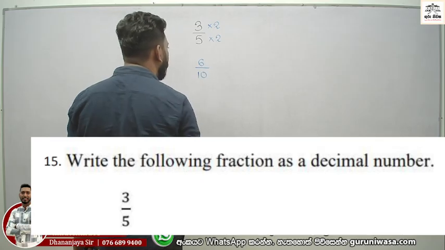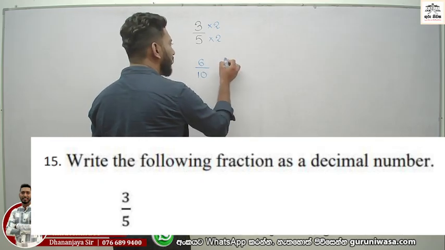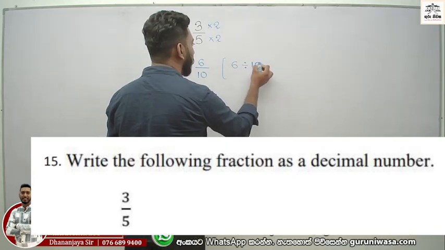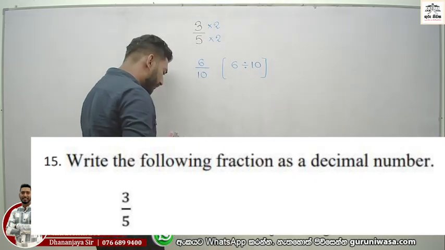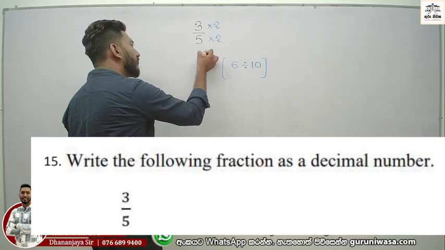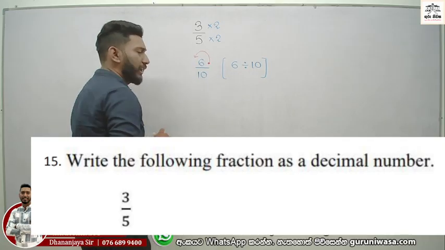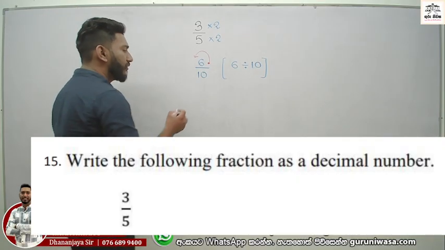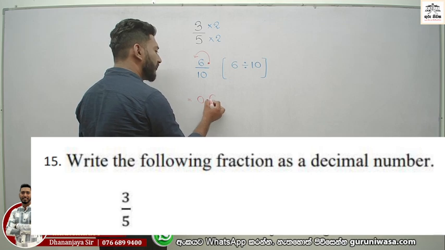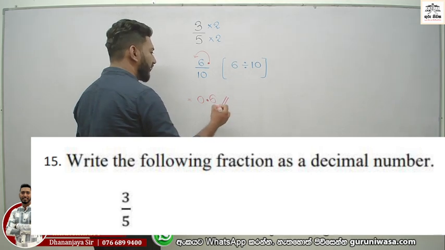And now you know the meaning of that: 6 divided by 10. And now you know the decimal place is here, and this one moves to the left hand side 1 time. Now the final answer is 0.6. Got it?